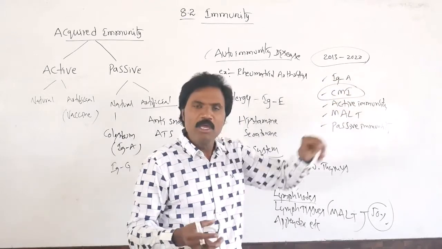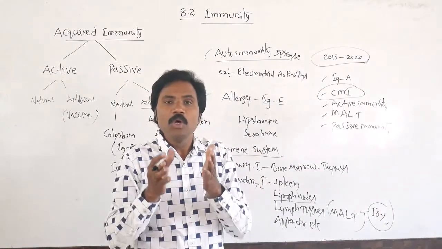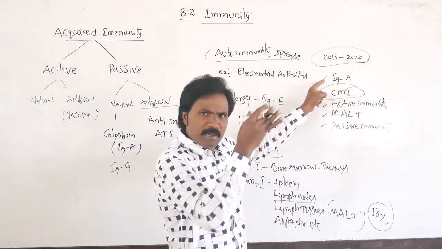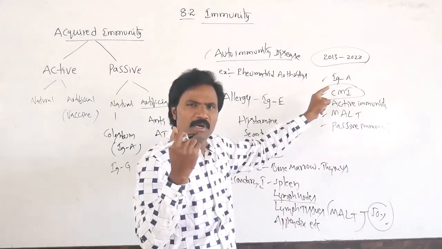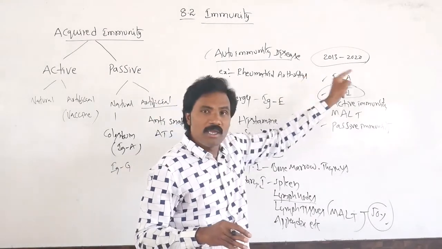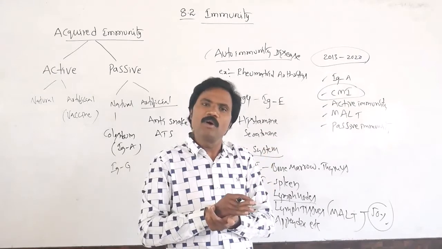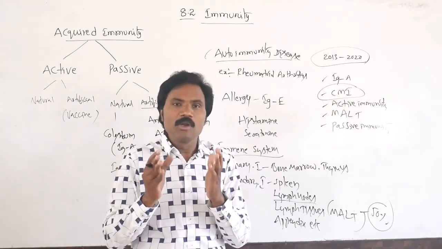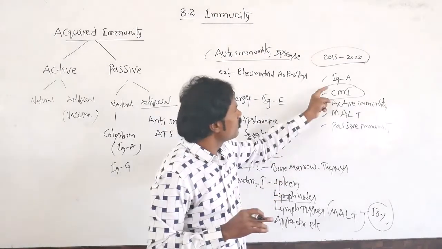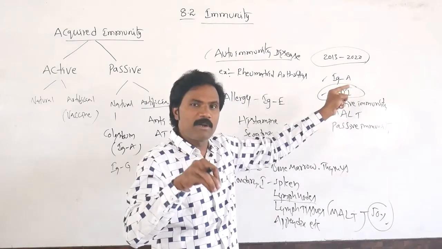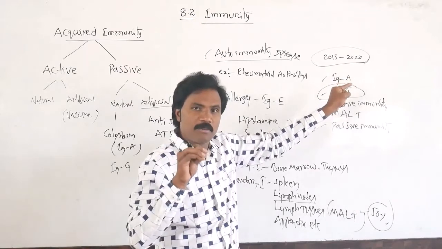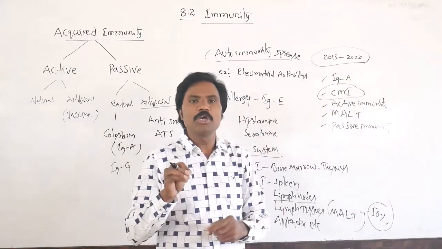Then immunoglobulin A: how do they ask? They ask what type of immunoglobulin is present in mother's milk. They gave many options: immunoglobulin A, immunoglobulin D, immunoglobulin E, immunoglobulin G. What is the answer? Immunoglobulin A. Colostrum, mother's milk, contains a bulk amount of immunoglobulin A. The immunoglobulin A present in mother's milk, we call passive immunity.